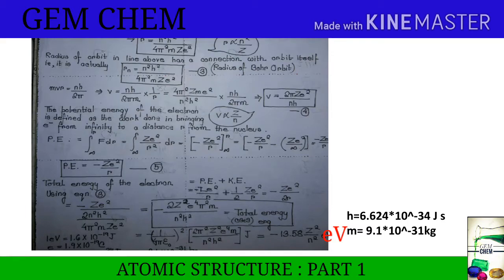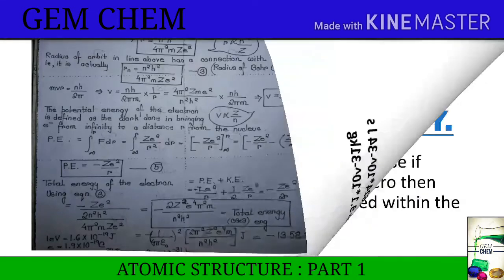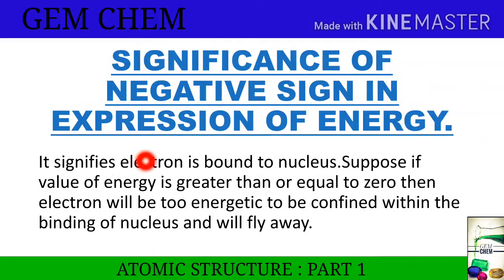Now we come to the next one. Finally we arrive at the energy expression with a negative sign. This negative sign has a significance: it signifies that the electron is bound to the nucleus. If the value of the energy is greater than or equal to 0, then the electron will be too energetic to be confined within the binding of the nucleus and will fly away. This simply means that there is an electrostatic attraction force between two oppositely charged species, nucleus and electron, which allows it to remain bound. Now we will derive the Rydberg constant.